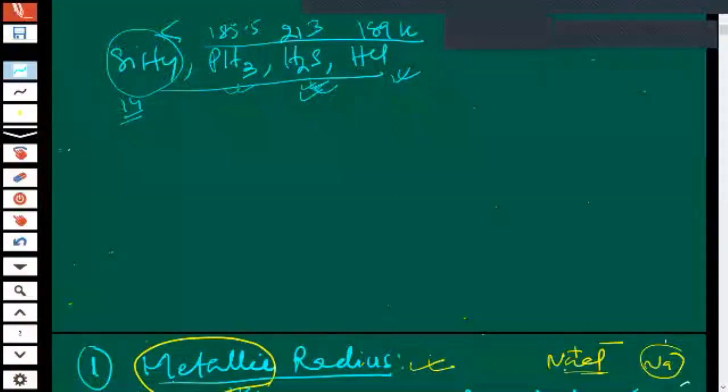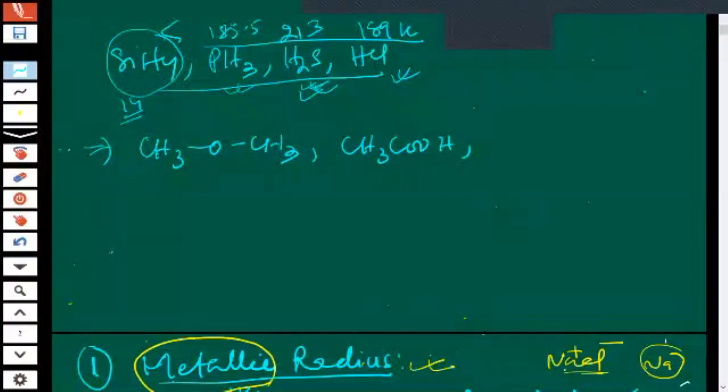Suppose the question is, just see, can you make it out or not? CH3OH, CH3NH2. Have you seen such types of molecules?